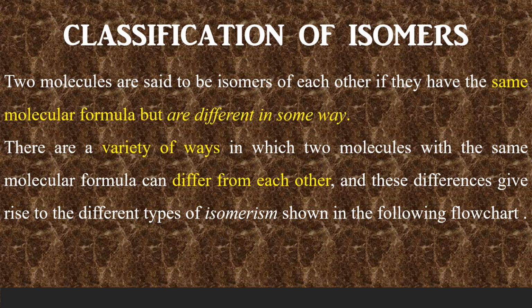Two molecules are said to be isomers of each other if they have the same molecular formula but differ from each other in some way. There are a variety of ways in which two molecules can differ from each other, and these differences give rise to different types of isomerism, which we can discuss.